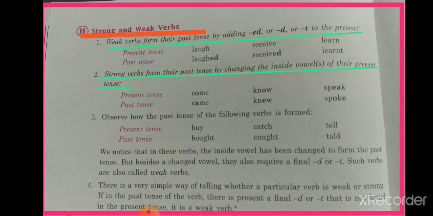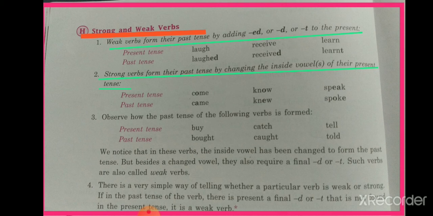Here we have added ed to the present tense to make past tense. Receive, received. Here we have added d. Learn and learnt. Here we have added t. So such kinds of verbs are known as weak verbs.